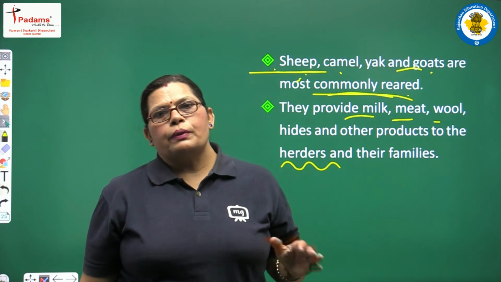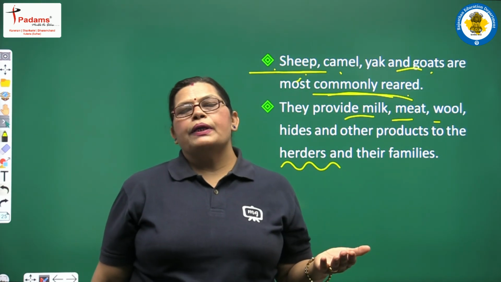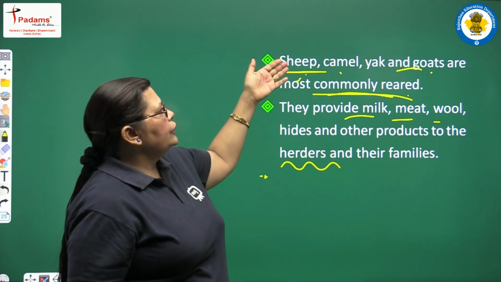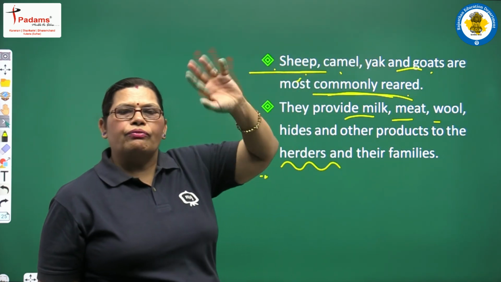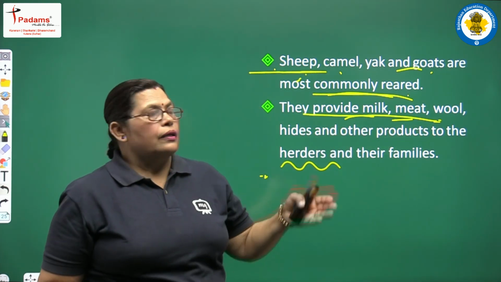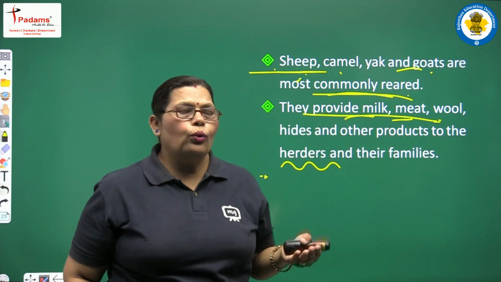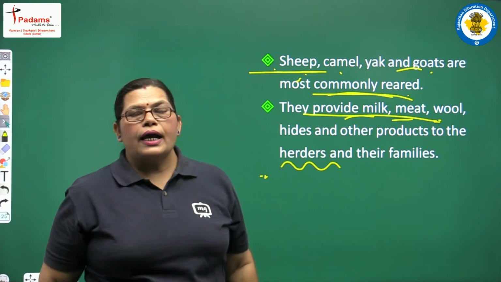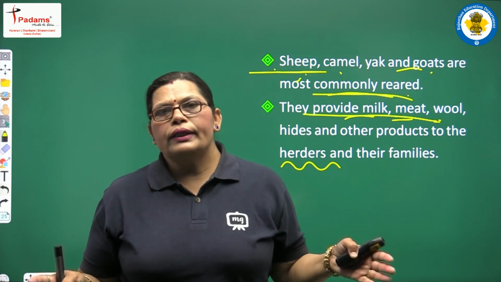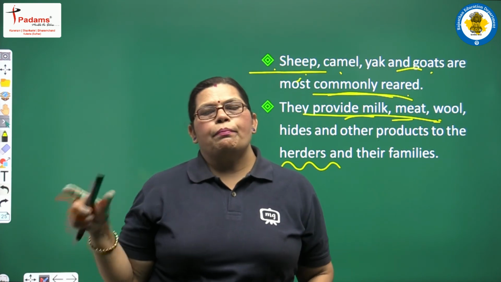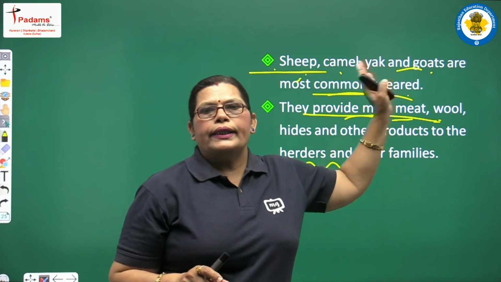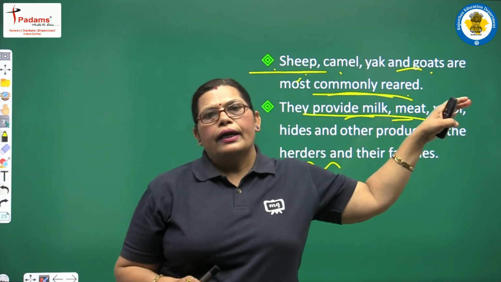So all these persons move from one place to another in search of fodder and water with their sheep, camels, yaks, goats and different types of animals which provide them things, for example milk, meat, wool and hides. All these are necessary for them and for their families also. So all this livestock is also a necessary part of agriculture, and it is important for farmers to do all these subsidiary things along with agriculture.